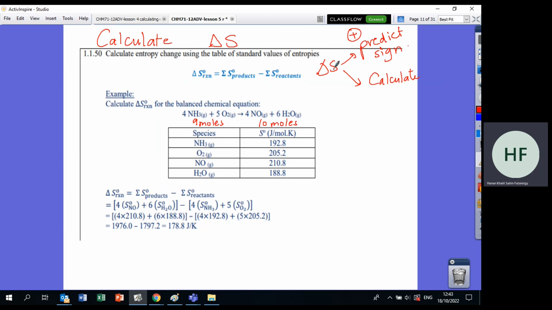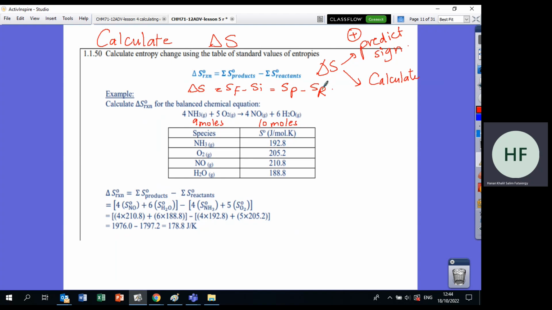Now, how do I calculate delta S? It's very easy. It's very similar to delta H. Delta S will be equal to S final minus S initial. Final is the products, minus initial, the reactants. Let's look at this reaction. For the products NO and H2O, be careful, NO should be multiplied by 4, so 210.8 times 4. Now H2O should be multiplied by 6, so 188.8 times 6. And then you find the entropy of the products.